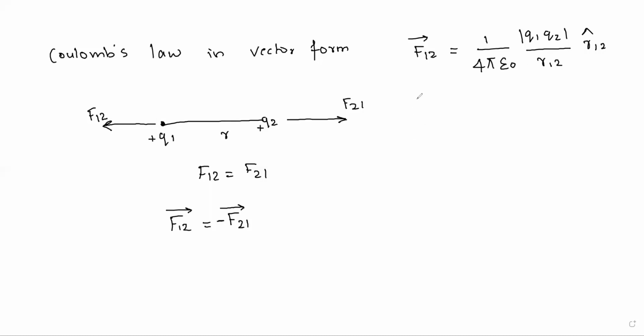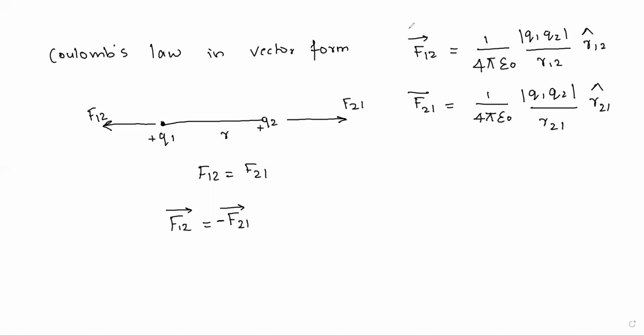Similarly, if we write it for vector F21, what happens? It is very simple. 1 by 4 pi epsilon naught, Q1 Q2, R21 and R21 cap. So what is R21 cap? It is a unit vector which is in the direction of force F21. And here, R12 cap is a unit vector which is in the direction of force F12.